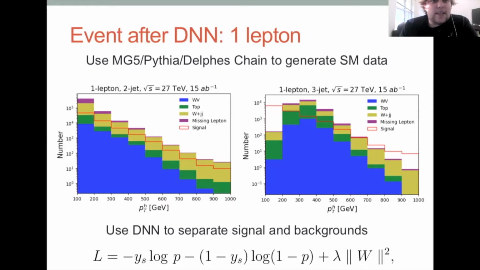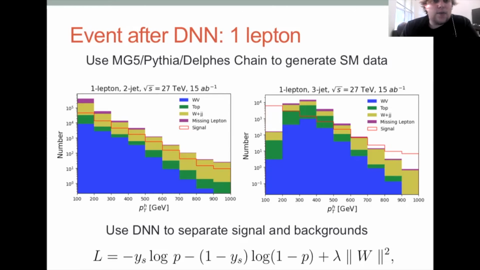So here are our events after our deep neural net. We use a DNN to separate signal and background. You can see we have quite a few events for the WV, top, W plus jj, missing lepton, and the signal. The signal here is the WH, 1 lepton. And we put our loss function down here at the bottom if that's something that interests you.